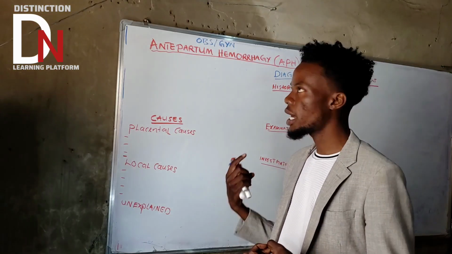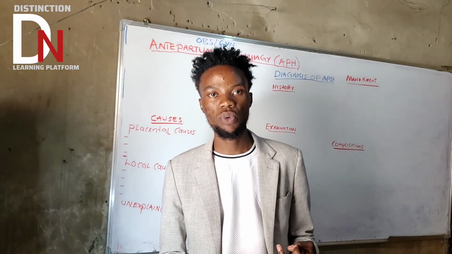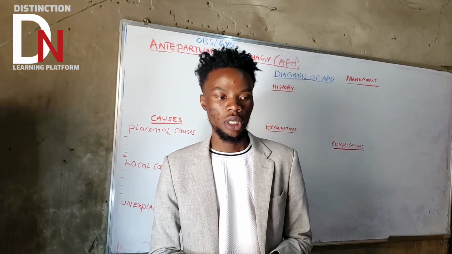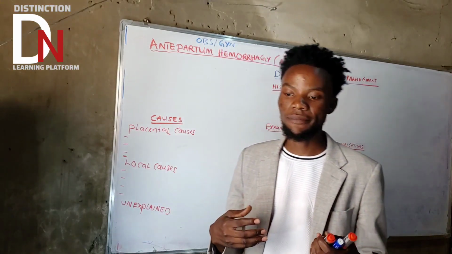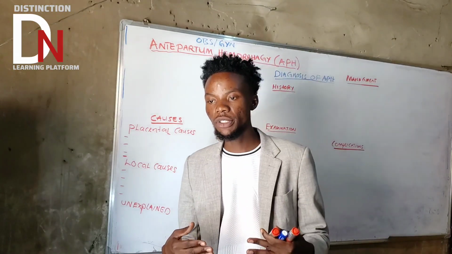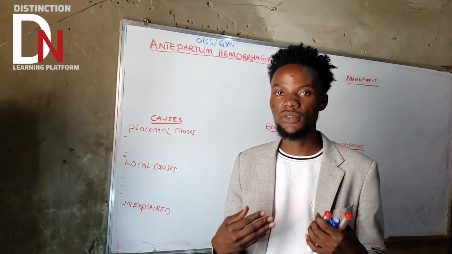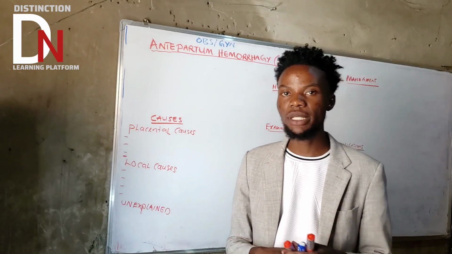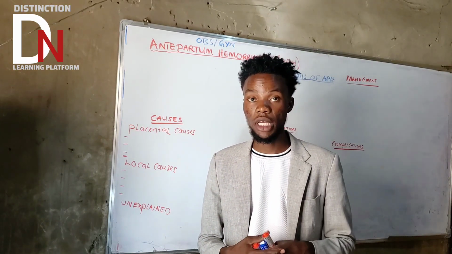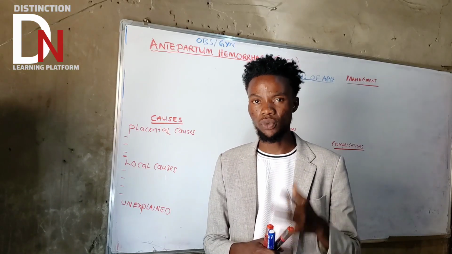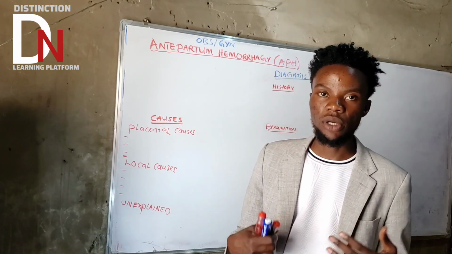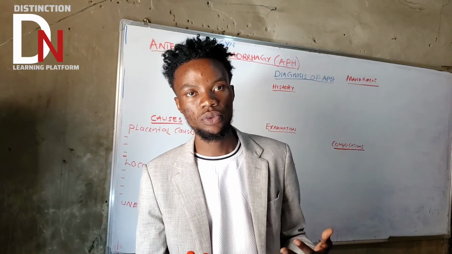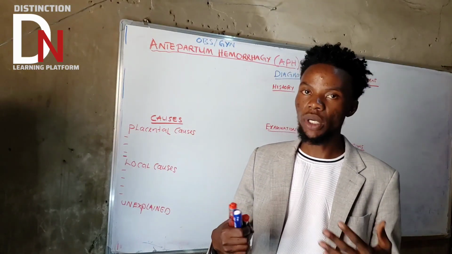The first one is antepartum hemorrhage, and the second one is postpartum hemorrhage. Antepartum hemorrhage is the serious obstetric hemorrhage, which has to be taken seriously when a pregnant woman comes with vaginal bleeding. Very important. Why is it so important? Because it is estimated that about 50% of pregnant women die worldwide.